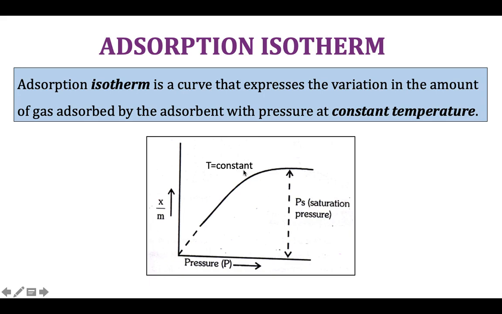The saturation state corresponds to the equilibrium state in which all the available sites for adsorption are occupied by the gas molecules. All the available sites of the adsorbent surface are occupied by the gas molecules, so that if we further increase the pressure, nothing can happen to the system. And thus, the X/M ratio is independent of pressure beyond the saturation value. Below the saturation value, the X/M ratio increases with increase in pressure at constant temperature. This is the adsorption isotherm.